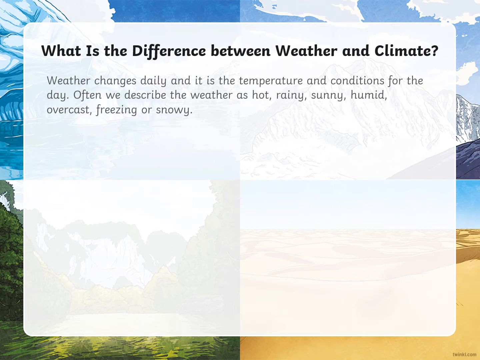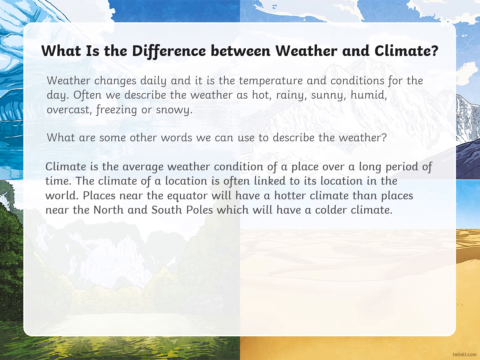Well, weather changes daily, and it is the temperature and conditions for the day. Often we describe weather as hot, rainy, sunny, humid, overcast, freezing, or snowy. On the other hand, climate is the average weather condition of a place over a long period of time.